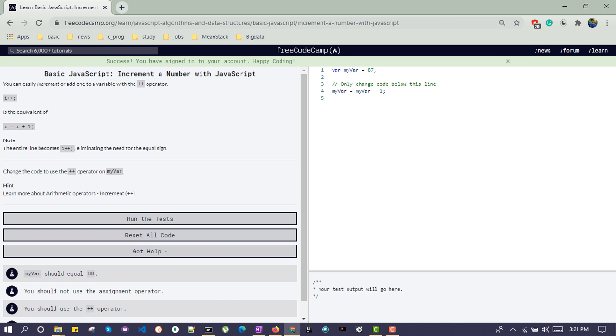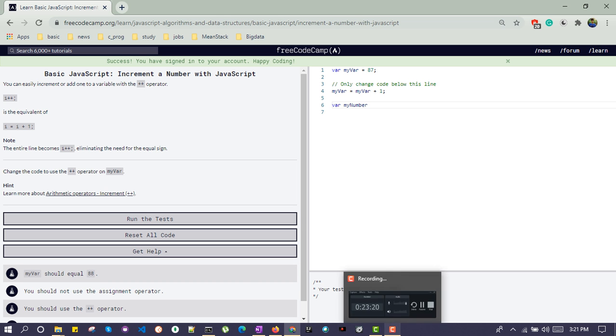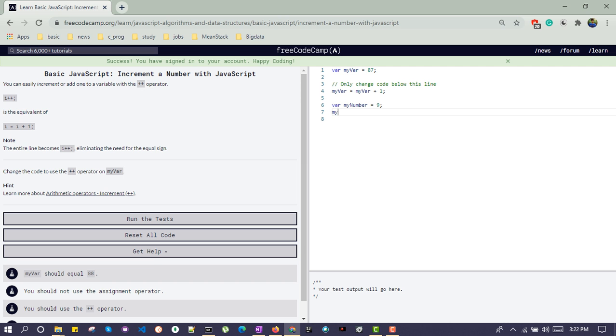You can easily increment with the plus plus operator. Let's say we have declared a variable myNumber with some value 9, and when you write myNumber plus plus, that means you are incrementing this variable by 1.